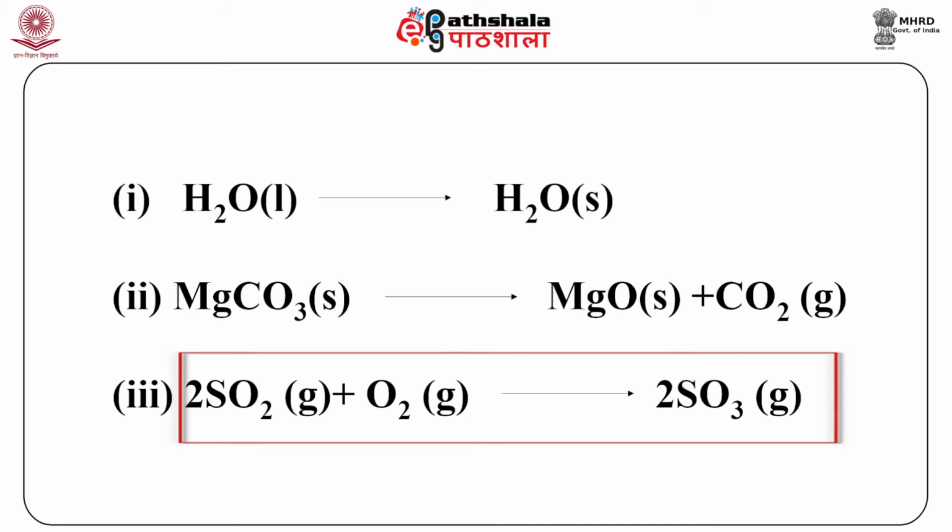Number 3. Twice SO2 gas plus O2 gas gives twice SO3 gas. Entropy decreases because the total number of molecules decreases.